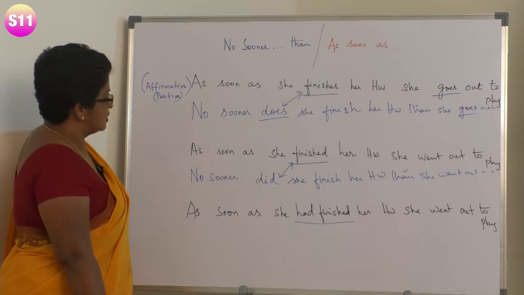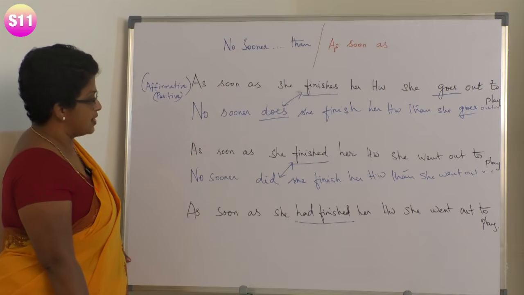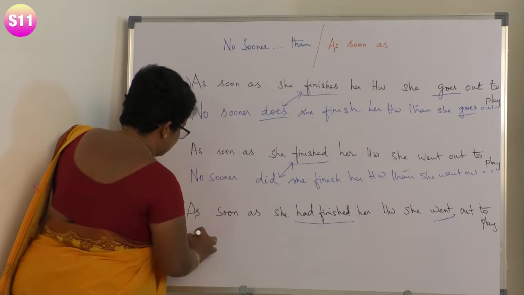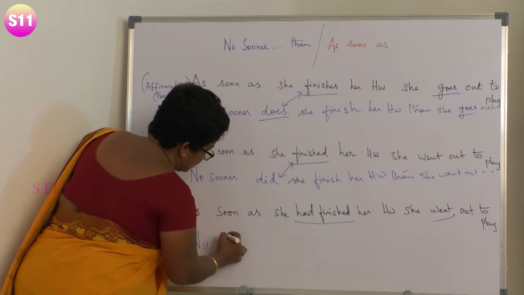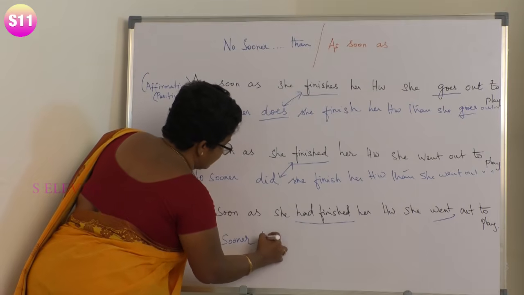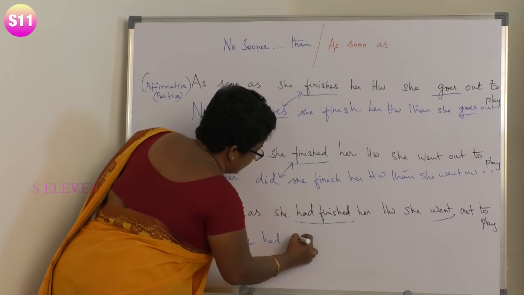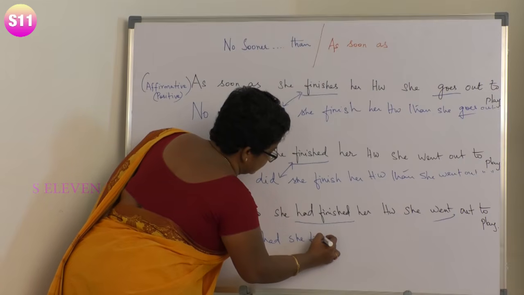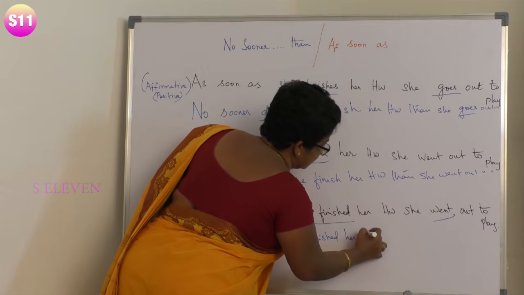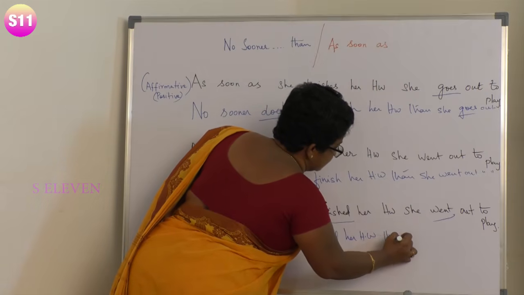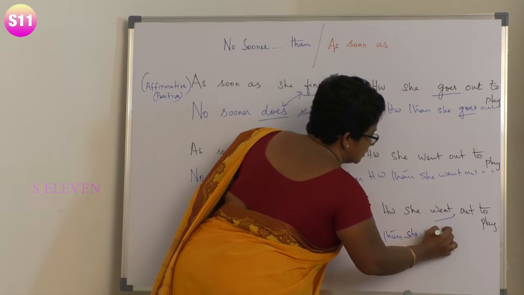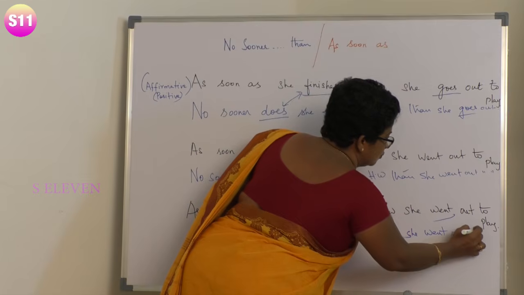Next, as soon as she had finished her homework, she went out to play. This is past perfect. No sooner had she finished her homework than she went out to play.